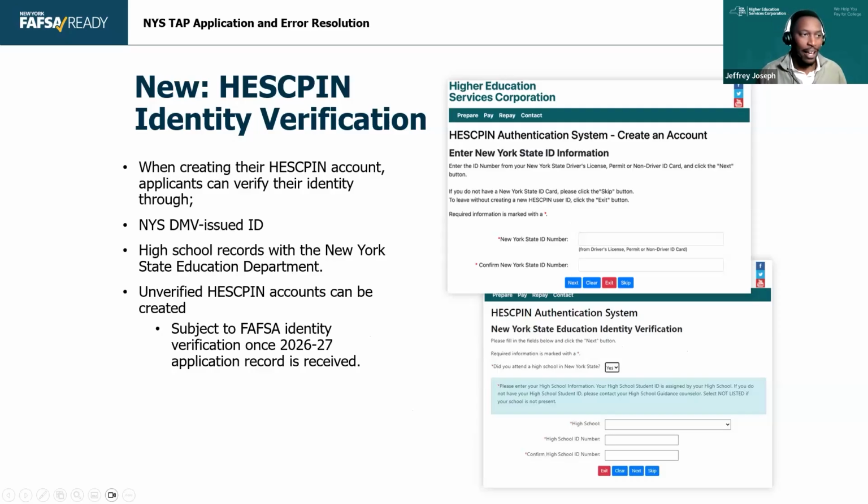Next, if students don't have that, they can hit skip, and they'll be asked to verify through their high school. So they can select their high school from a drop-down menu and then enter their high school ID number. Now, for some high schools, they don't give out those ID numbers, or students may not know that. If that's the case, they can select skip, and then through the FAFSA, we'll be able to verify their identity once we get that ISIR data.